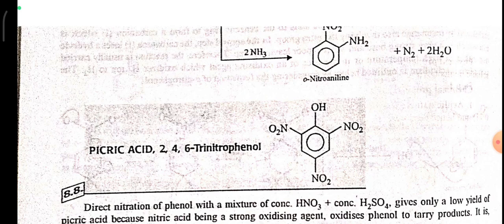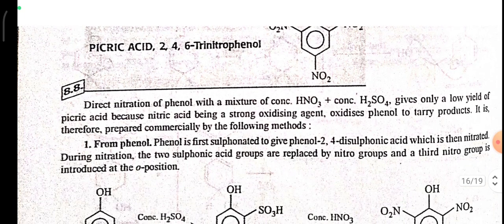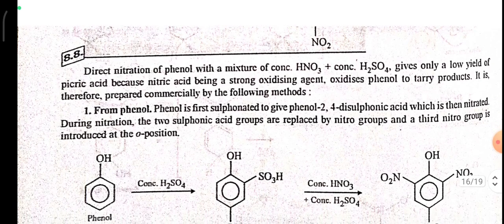2,4,6-trinitrophenol. Direct nitration of phenol with a mixture of concentrated HNO3 plus concentrated H2SO4 gives only a low yield of picric acid, because nitric acid, being a strong oxidizing agent, oxidizes phenol to tarry products. It is therefore prepared commercially by the following method from phenol.